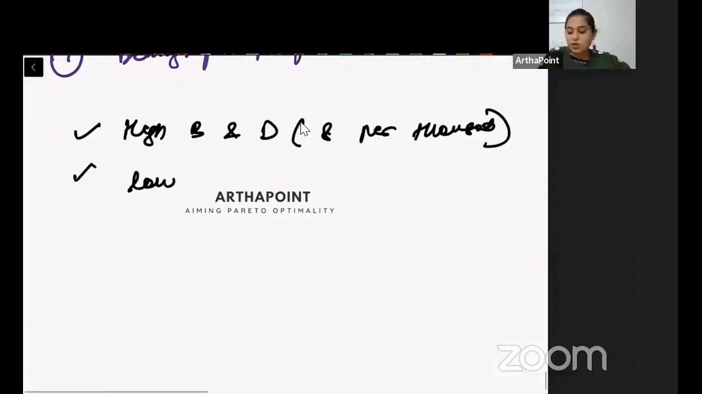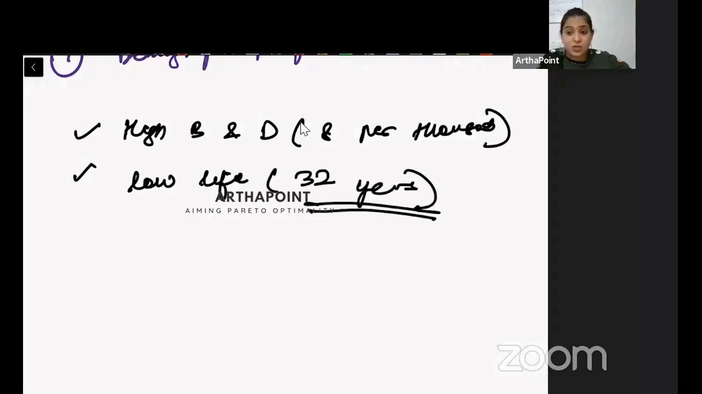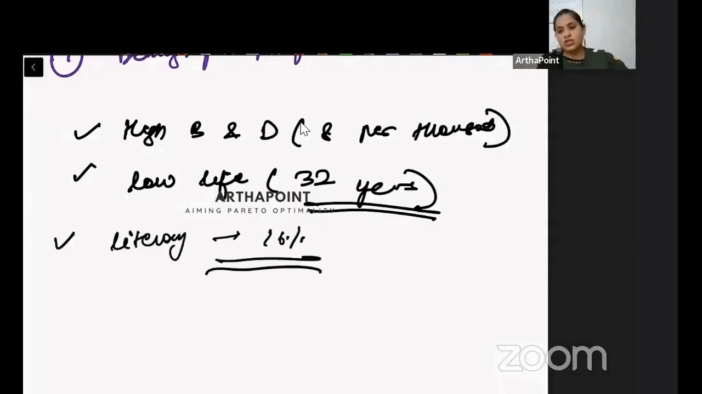Secondly, we had low life expectancy. People were dying at the age of 32 on an average. 32 years was the life age of people, which means bad health structure, bad health infrastructure, right? Lots of healthcare was required in the country. And the literacy rate was also very low. It was at 16%. So very low literacy rate existed in the country.